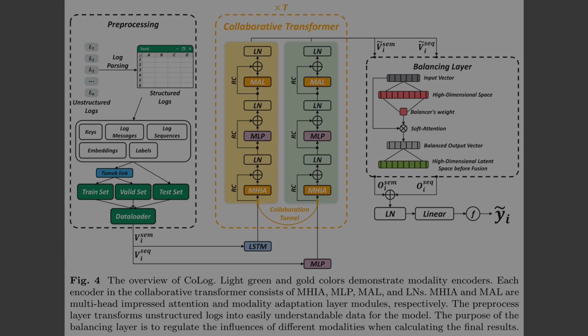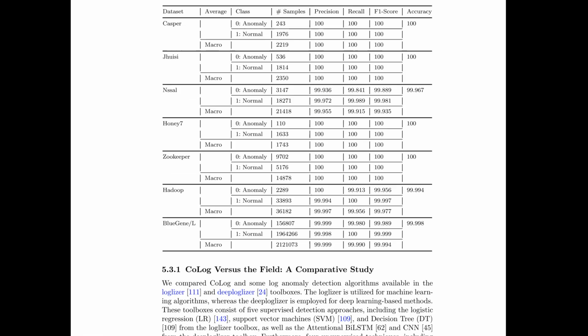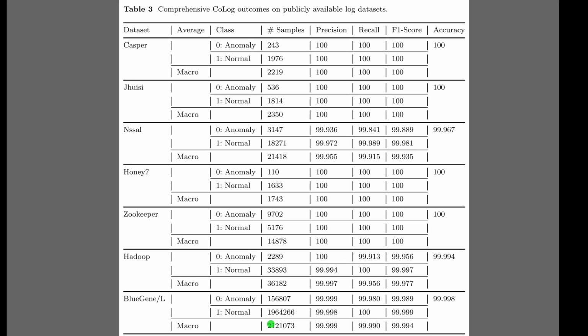Okay, Table 3 presents the final performance results for the system across 7 benchmark datasets. For 4 of these datasets, including Casper and Zookeeper, the model reaches a perfect score of 100% for precision and recall. Even when processing the massive BlueGeneL dataset, which contains over 2 million log samples, the accuracy remains nearly flawless at about 99.99%. This shows that the model is highly reliable regardless of the data scale.